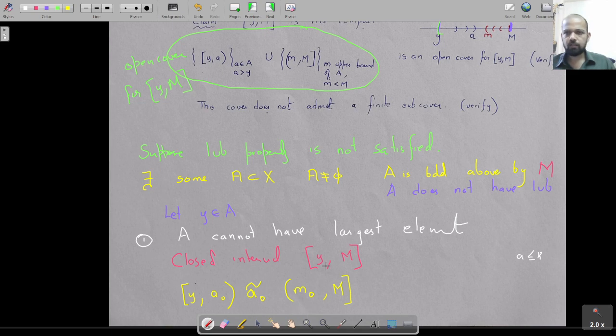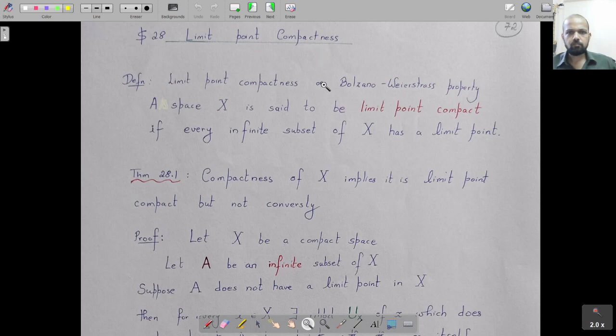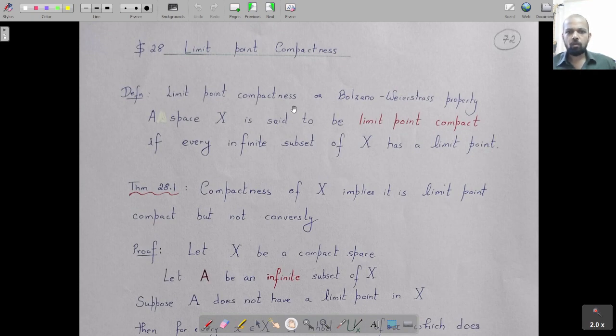Okay, so that was an interesting part. Now let me go next. Okay, so here is the concept of limit point compactness. We are on page 72. Limit point compactness or Bolzano-Weierstrass property. In fact, you must have done the Bolzano-Weierstrass theorem in real analysis, so you'll see the similarity. A space X is said to be limit point compact if every infinite subset of X has a limit point.